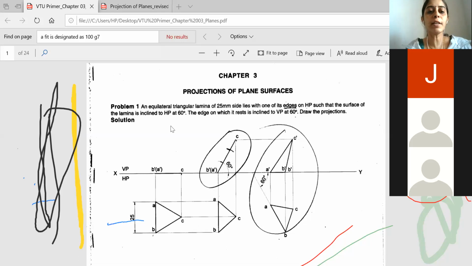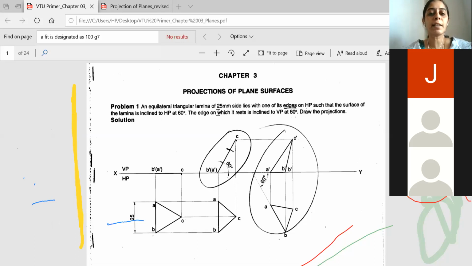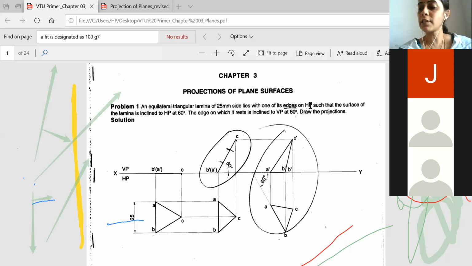One thing we have now understood: all the data related to the three stages will be given. So here it is told an equilateral triangle. An equilateral triangle has three sides and you know the dimension of the side. But how it is resting on HP you have to understand. First we studied where it is told that the given lamina was parallel to HP. Now it is told that one of its edges is lying on HP. When one of its edges is lying on HP, the other edge will be perpendicular to VP.